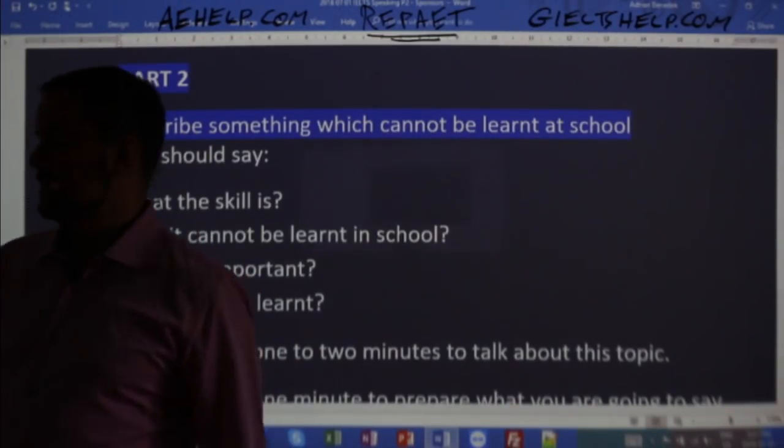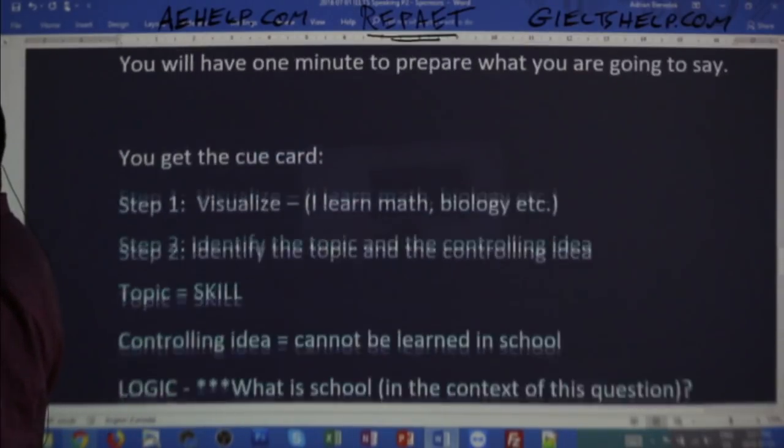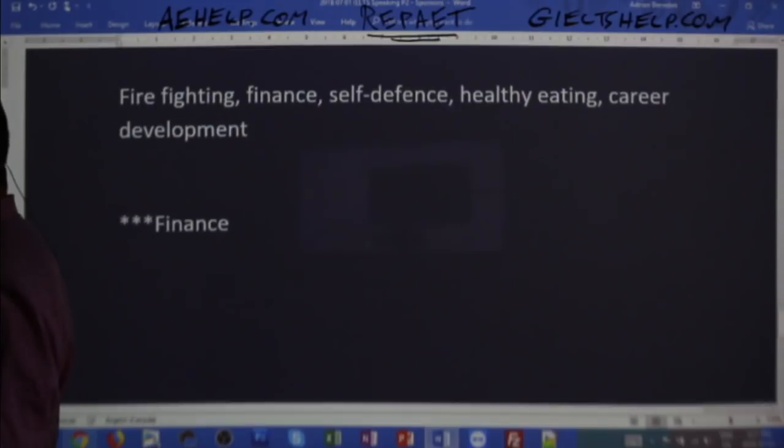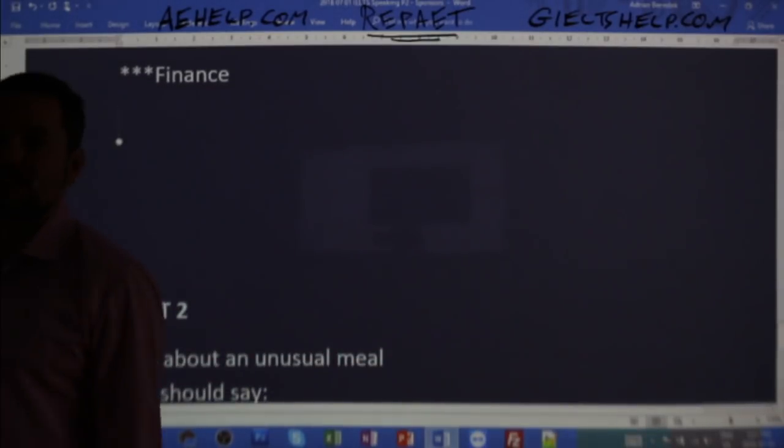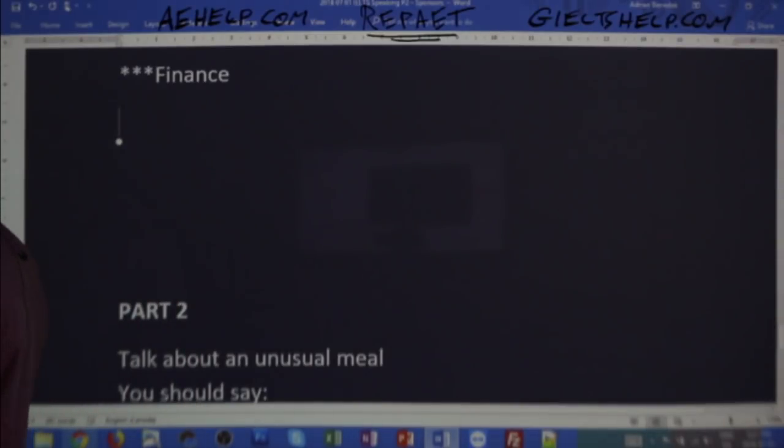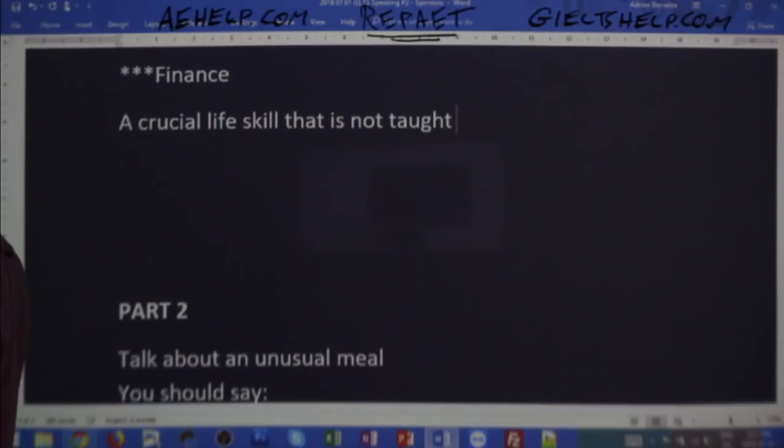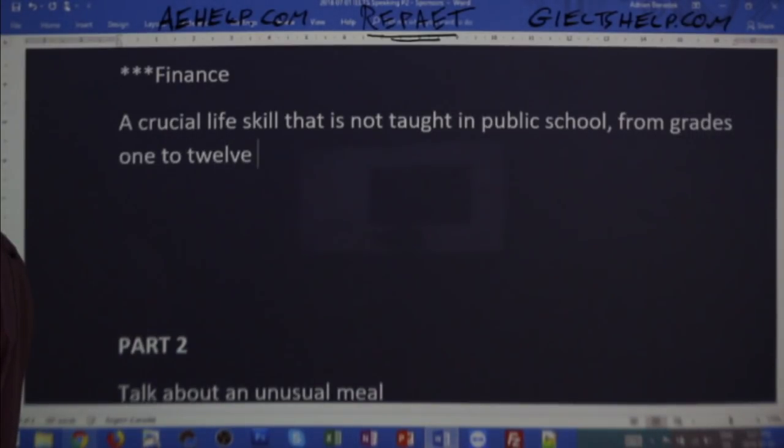What would be a good first sentence here? So how would I start my response? So if I've chosen finance, what is a good way to start off my speaking? Well, I might start by saying, a crucial life skill that is not taught in public school from grades 1 to 12 is financial planning and management. Okay?